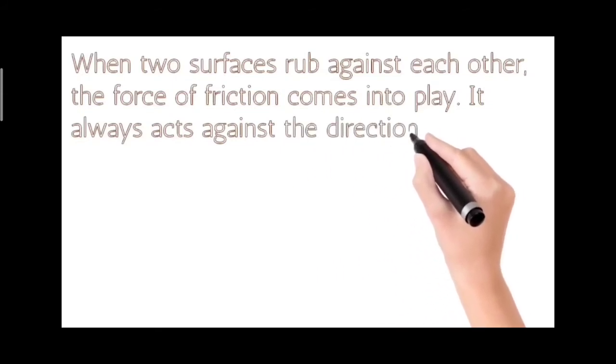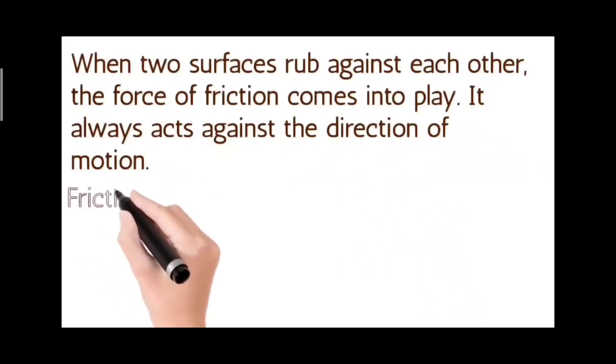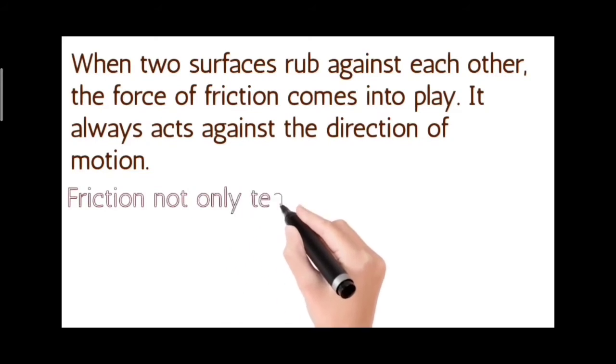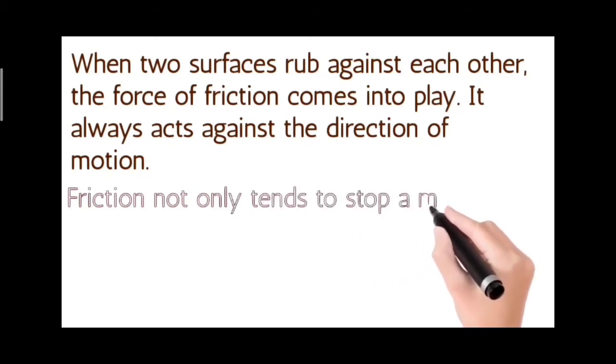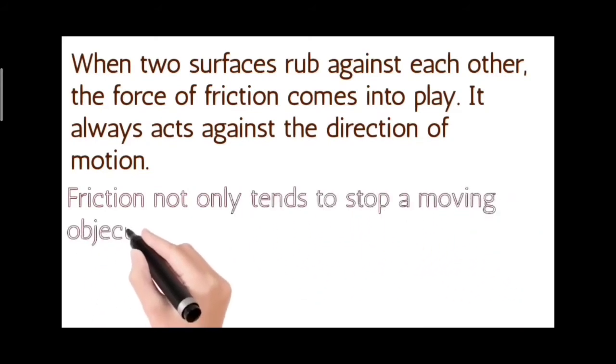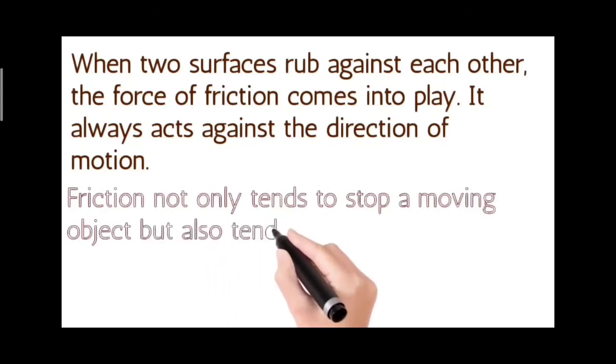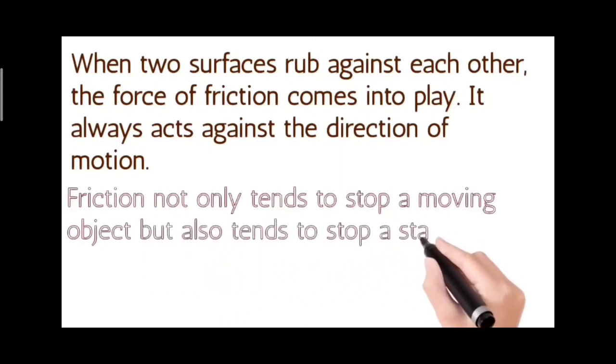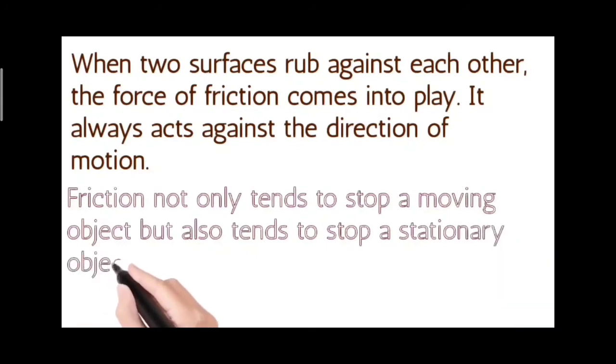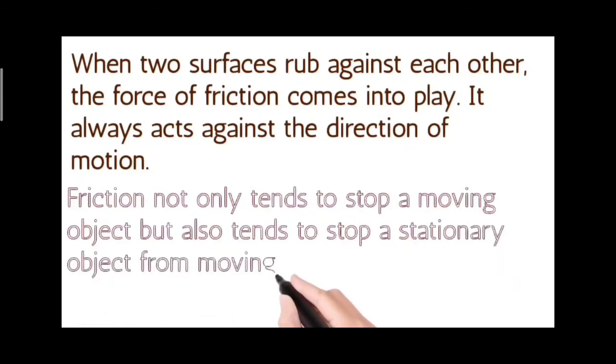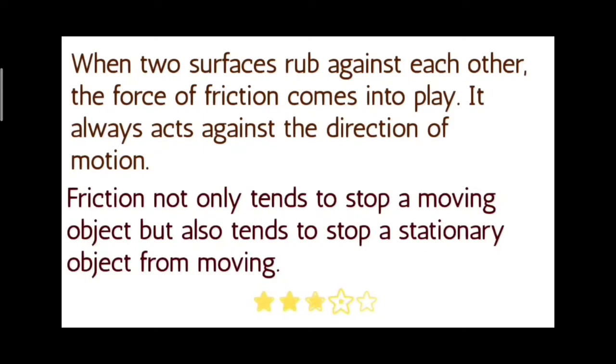It always acts against the direction of motion. Friction not only tends to stop a moving object but also tends to stop a stationary object from moving.